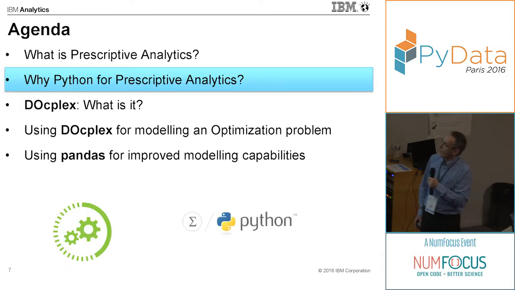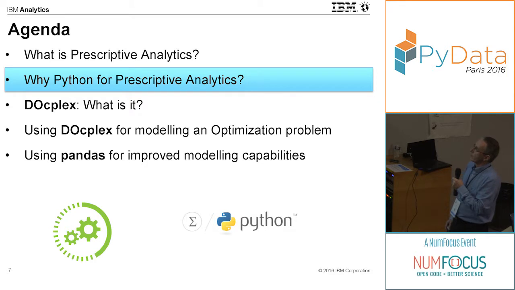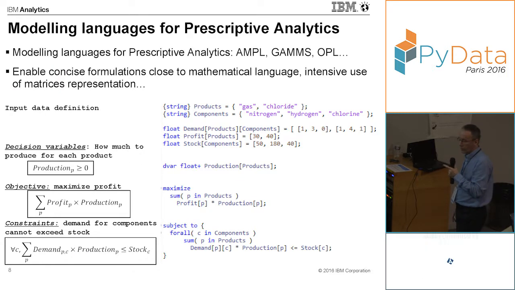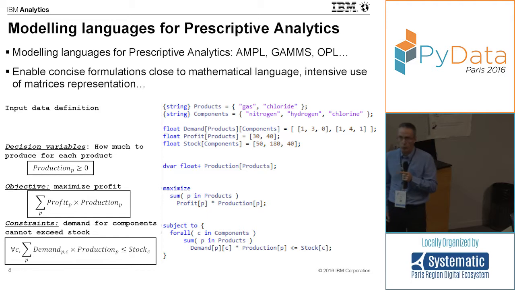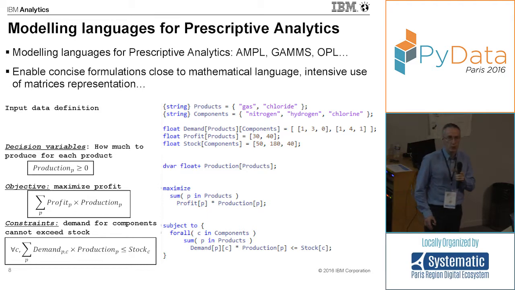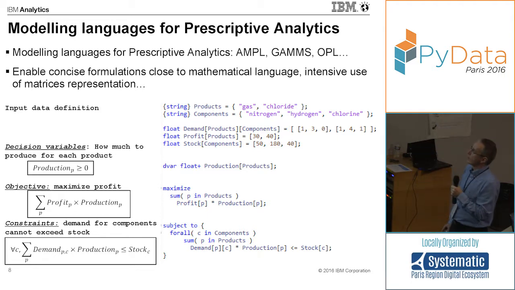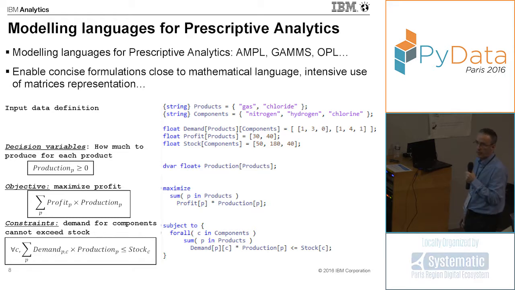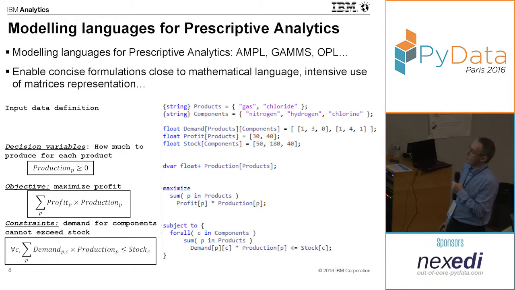So then, why Python for prescriptive analytics? First, I will show you what one of those dedicated modeling languages looks like. There are several modeling languages around, for example AMPL, GAMS, and OPL, which is the one that we develop at IBM. So let's look at a very simple optimization problem.